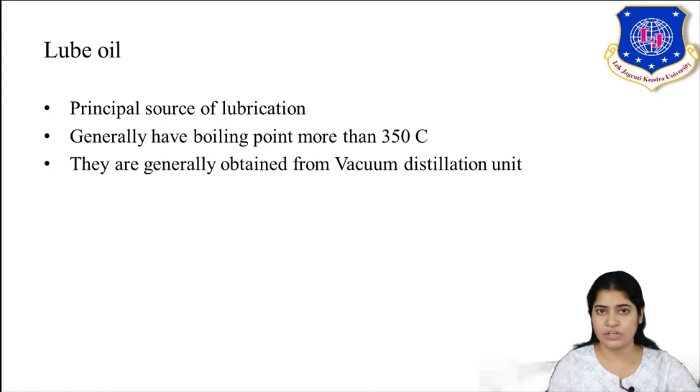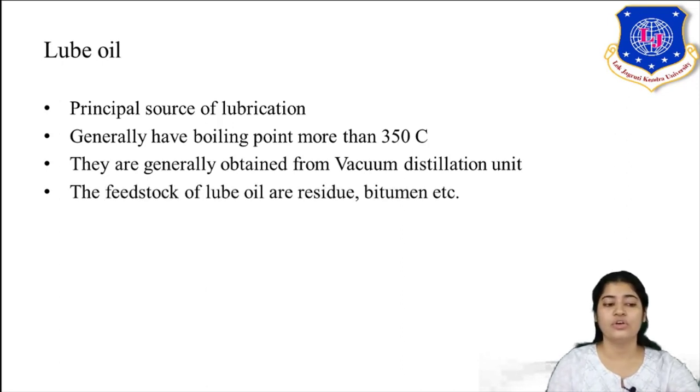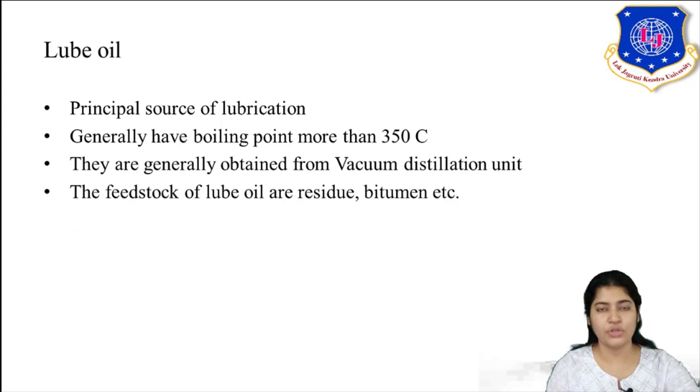So note down here, lube oil, the main product. In the crude distillation unit you do get lube oil, but the prime source of lube oil production is the vacuum distillation unit, which you will study further. The feedstock is the residue obtained from the atmospheric distillation unit, like residual bitumen and asphalt, which is the residue product of the atmospheric distillation unit.